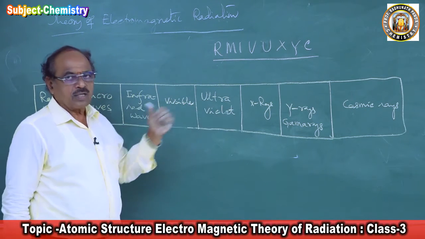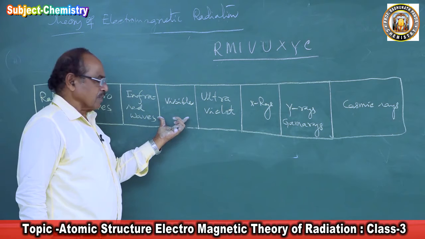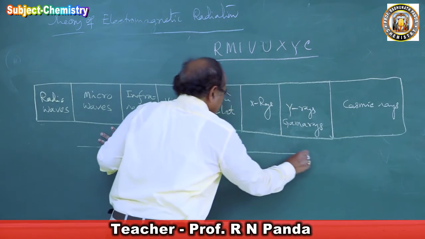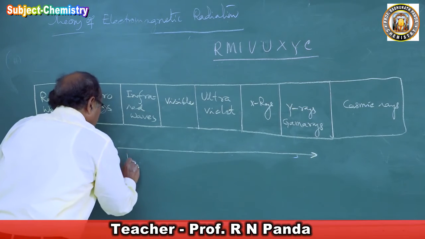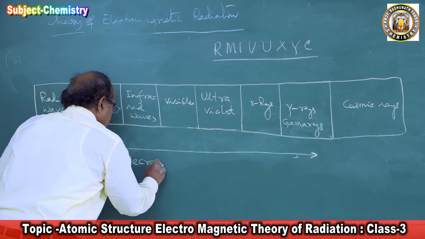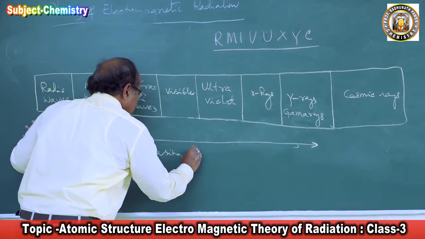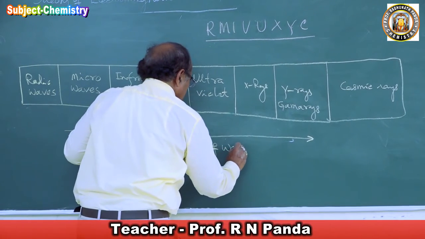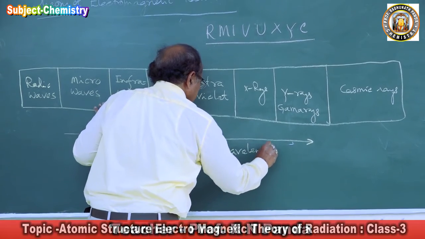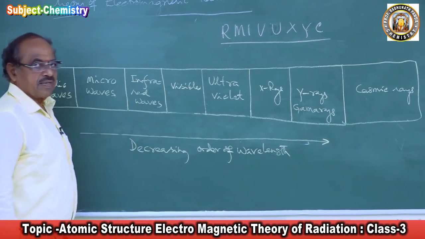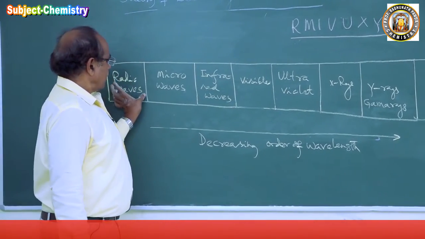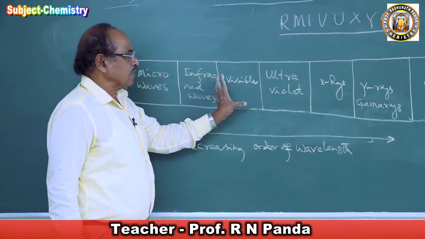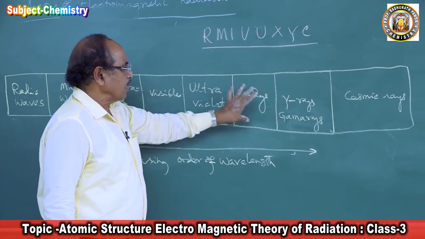The rest are not visible to us, because only this portion is visible. They are arranged in the decreasing order of wavelength. So the wavelength of radio waves differs from microwave, infrared, visible, ultraviolet, and X-ray.